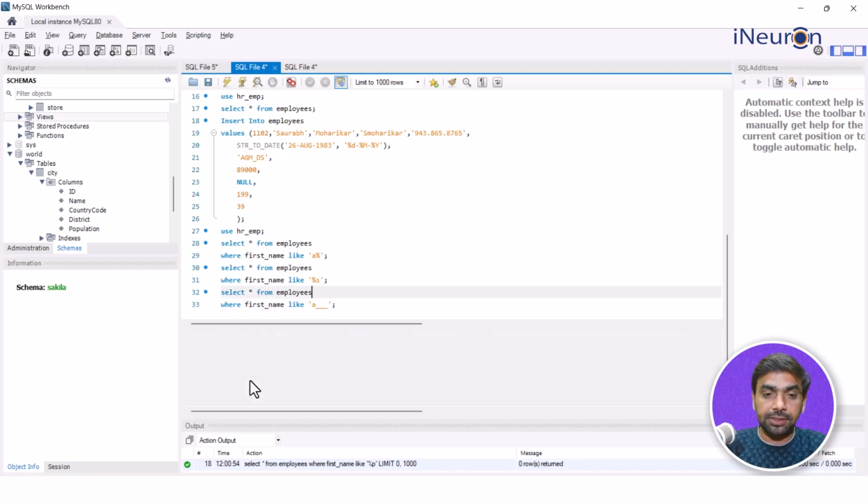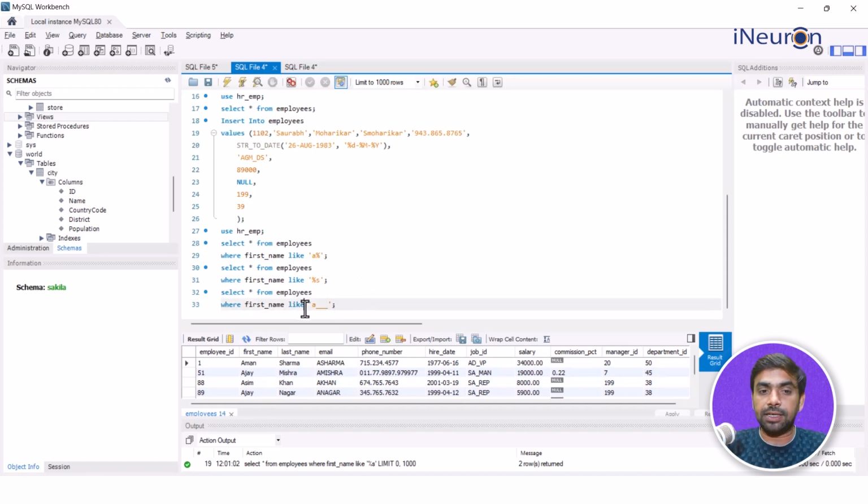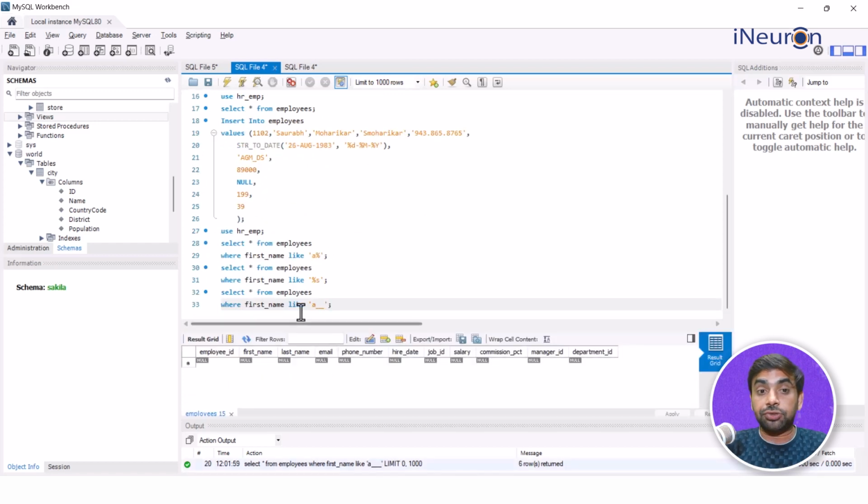So let me run this. And as you can see, Aman, Ajay, Asim, Alia, Atul are the employees, or rather I should say data over here, in which the first name is starting with A and is having only 4 characters. Now, if I decrease it down to 2 underscores, it should give me all the data in which the first name starts with A and has only 3 characters. And obviously, as we can see, it's null. There is no data point like this.